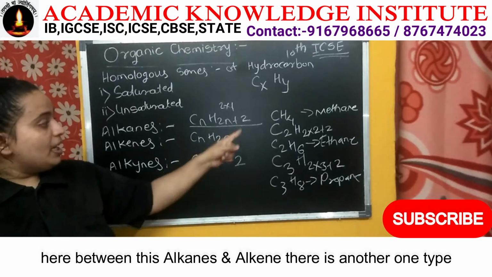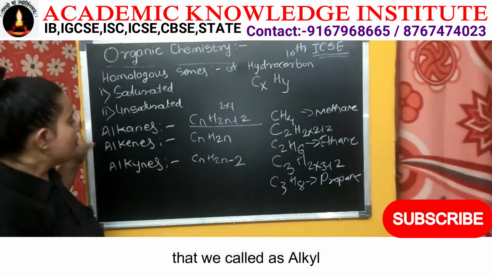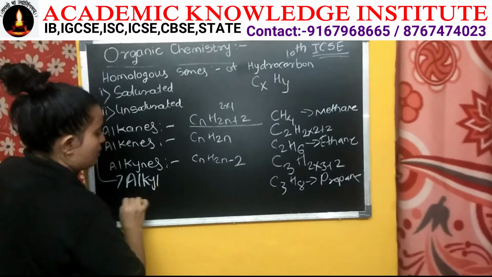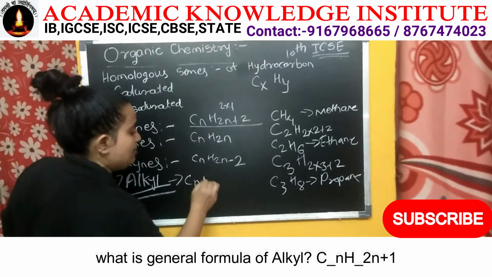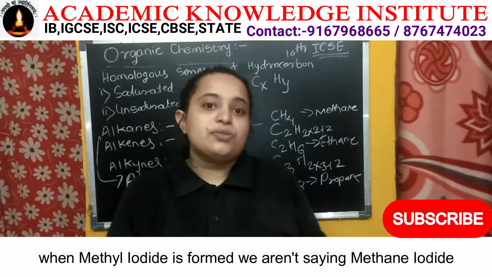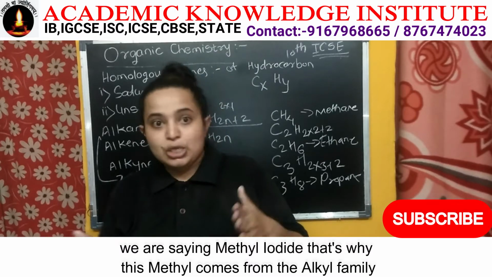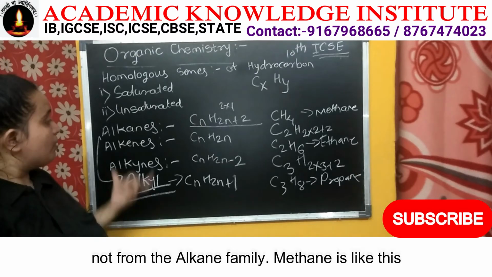Get it? Here, between alkane and alkene, there is another type also, that we call alkyl. What is the general formula of that? CnH2n+1. Like when methyl iodide is formed, we do not say methane iodide, we say methyl iodide. So that's why this methyl comes from the alkyl family, not from the alkane family.